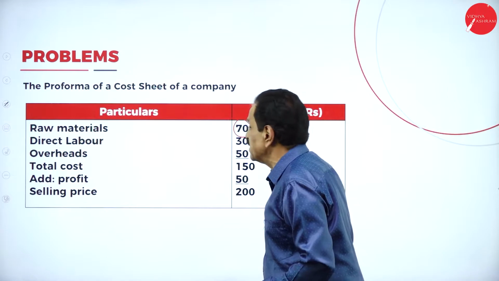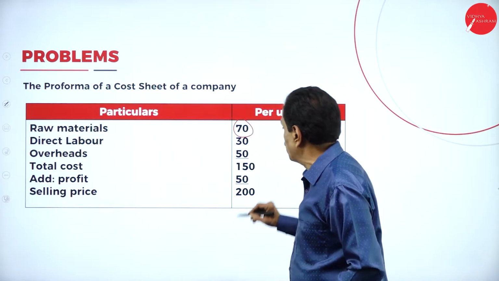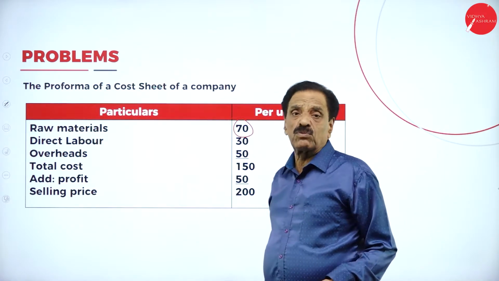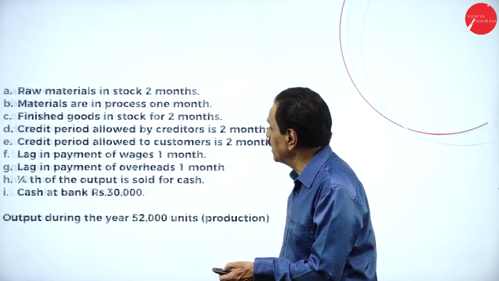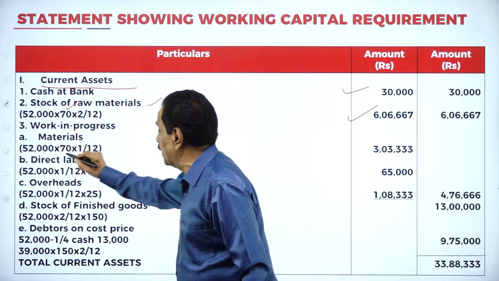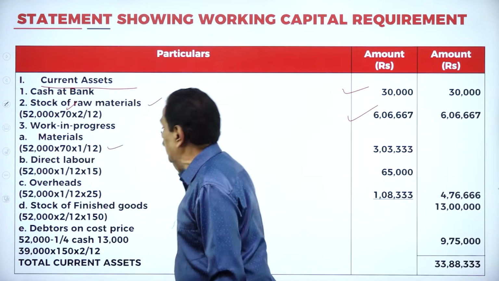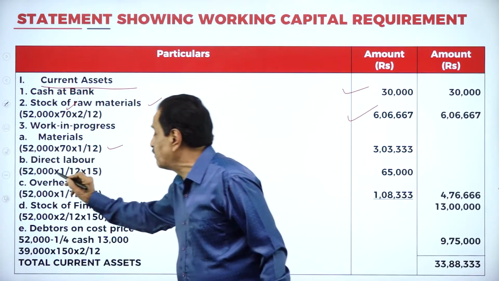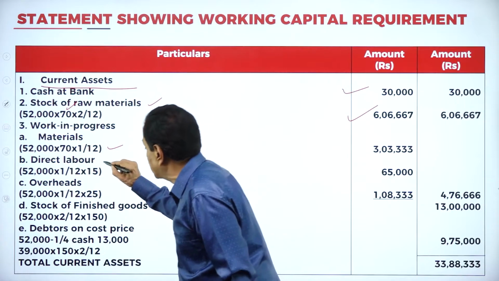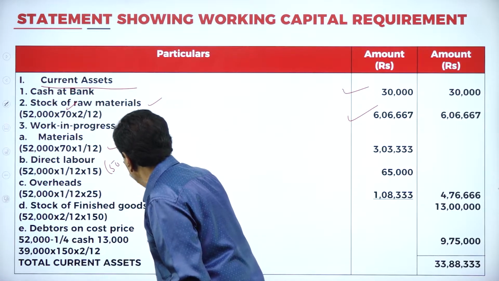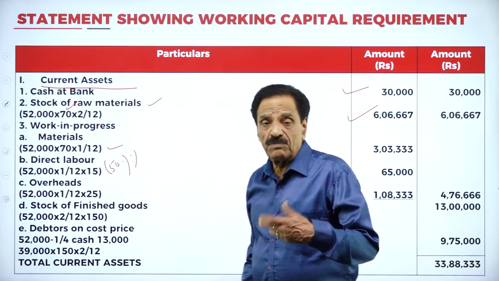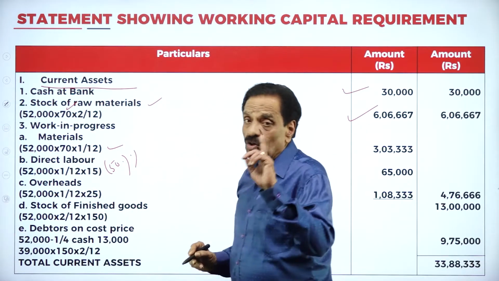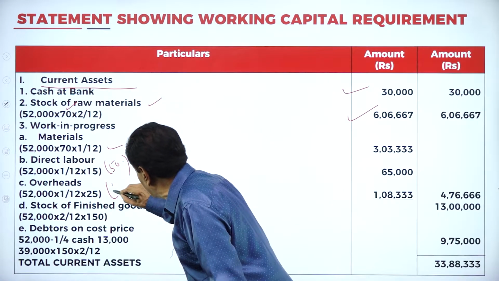Here, labor is 30 rupees. Overhead is 50 rupees. You can take half of this. 30 becomes 15. 50 becomes 25. Work in progress: material 52,000 into 1 by 12. Direct labor, you have got 30 rupees; I have taken half, 52,000 into 1 by 12, 50%, which is 15 rupees. Then overhead, 52,000 into 1 by 12, you have got 50, 50% is 25.